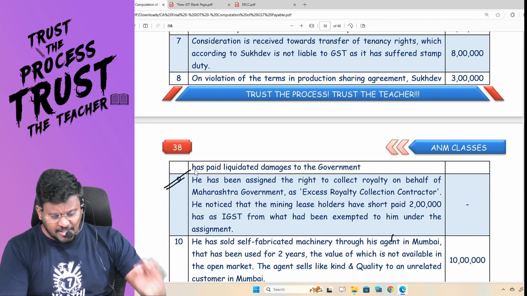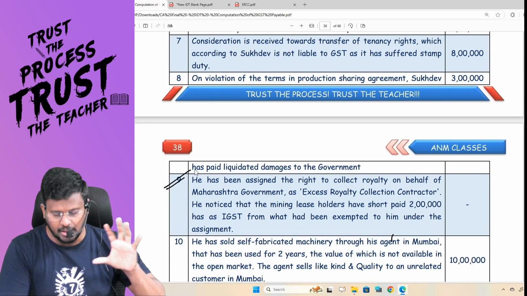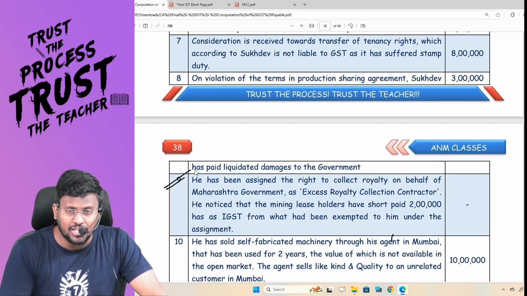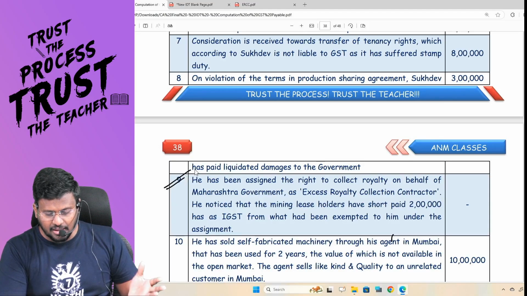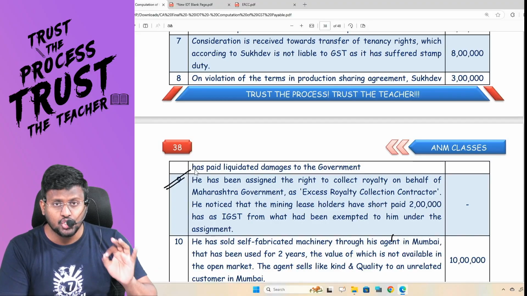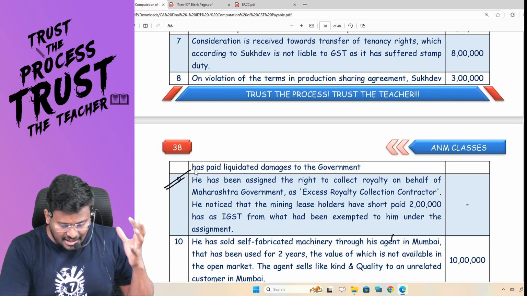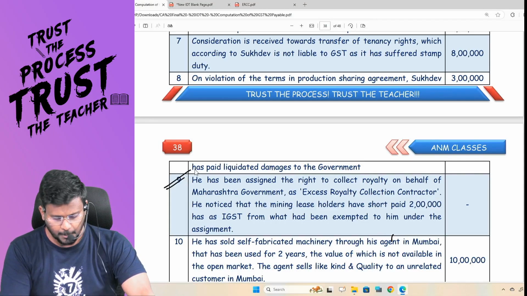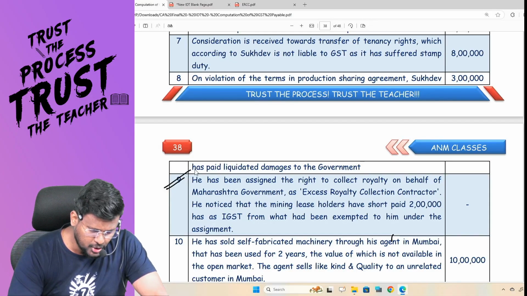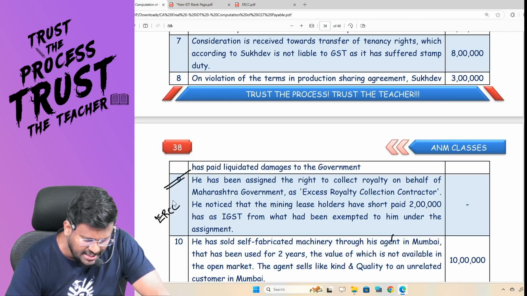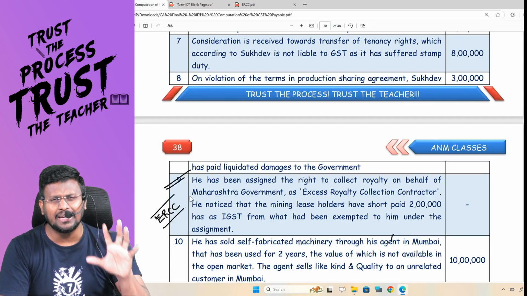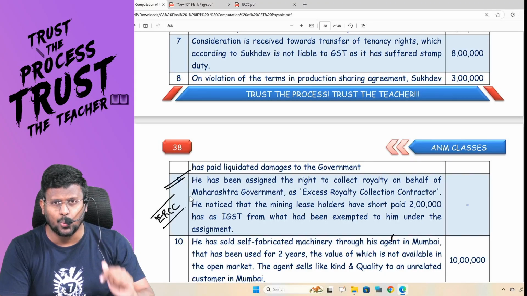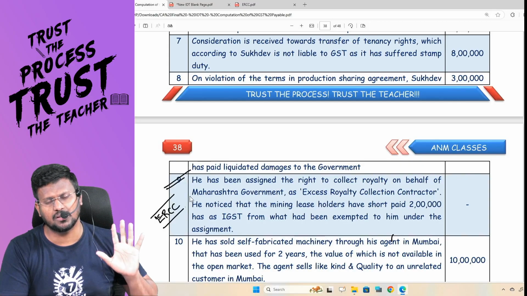Adjustment number 9. He has been assigned the right to collect royalty on behalf of the Maharashtra government as excess royalty collection contractor. He noticed that the mining leaseholder has short paid rupees 2 lakh as IGST from what had been exempted to him under the assignment. So for this adjustment, we should have a perfect background about ERCC, excess royalty collection contractor. Without this background or prerequisite, you will not be able to answer this question.